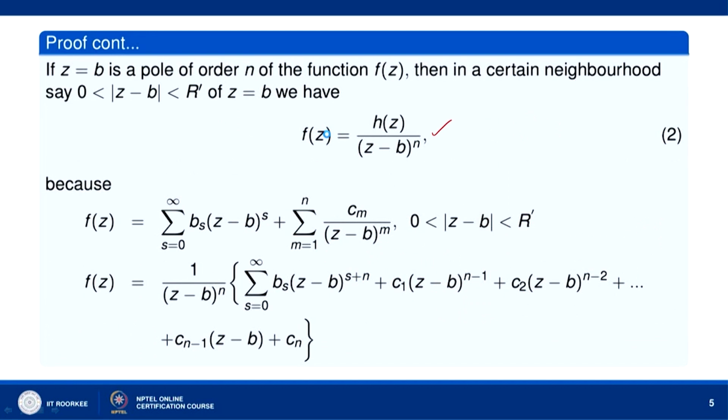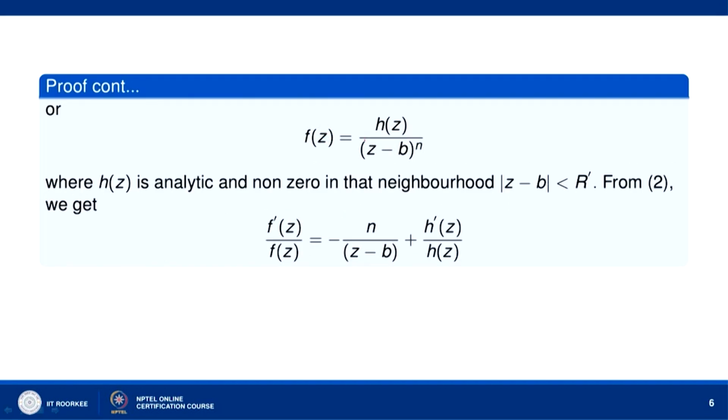Here also we can see that after taking logarithm on both sides and differentiating with respect to z, we shall arrive at this expression. So, ln f z is equal to ln h z minus n times ln z minus b. Then we differentiate with respect to z. So, 1 over f z into f prime z equal to h dash z over h z minus n over z minus b.